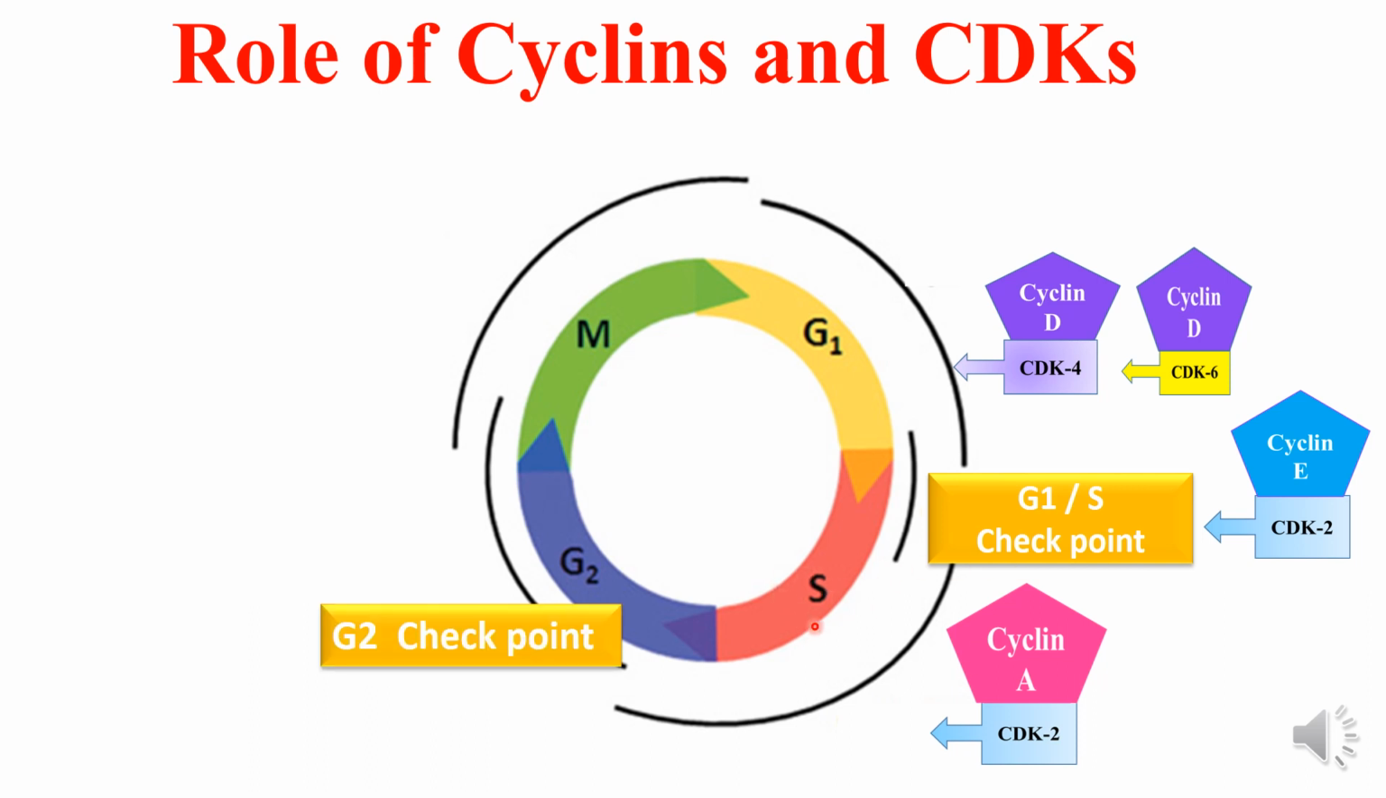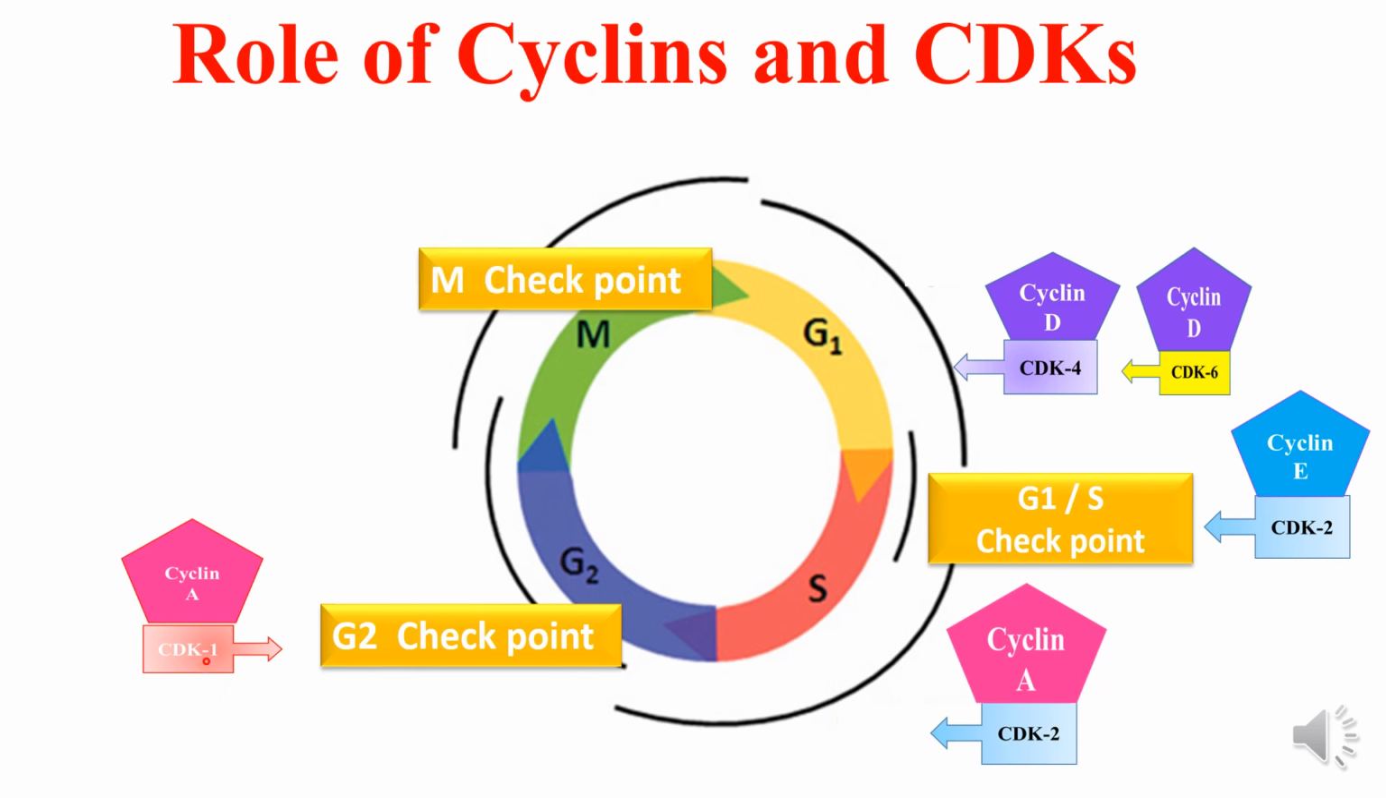This is the G2 checkpoint, and in this G2 phase it is cyclin A that activates CDK1. At the M checkpoint it is the cyclin B CDK1 complex, and the cyclin B CDK1 complex is also known as the rate limiting complex because it is very important for the G2M transition in the eukaryotic cell cycle.